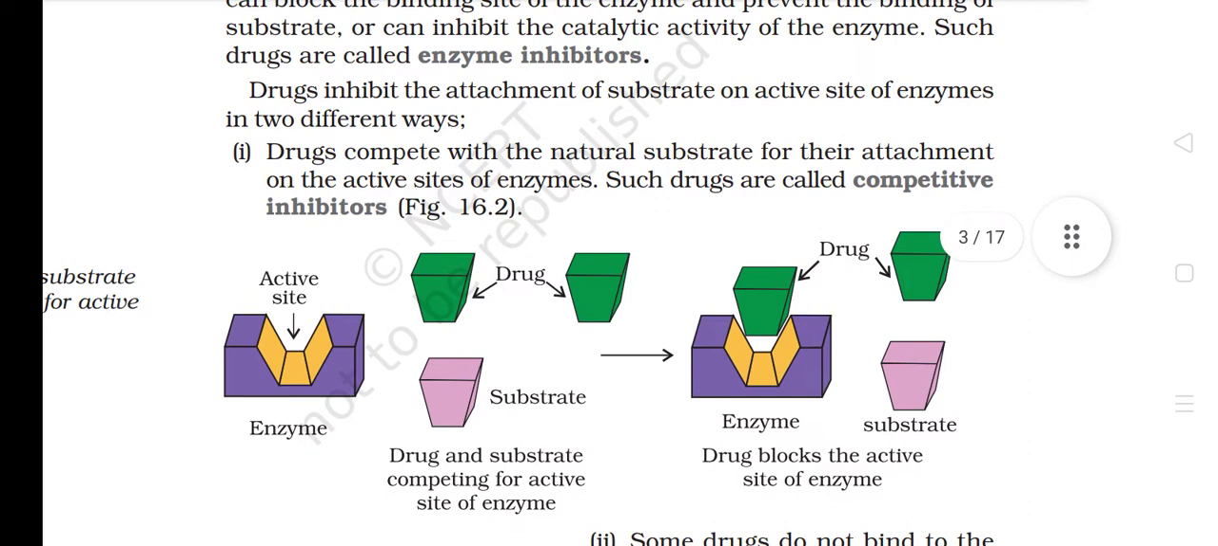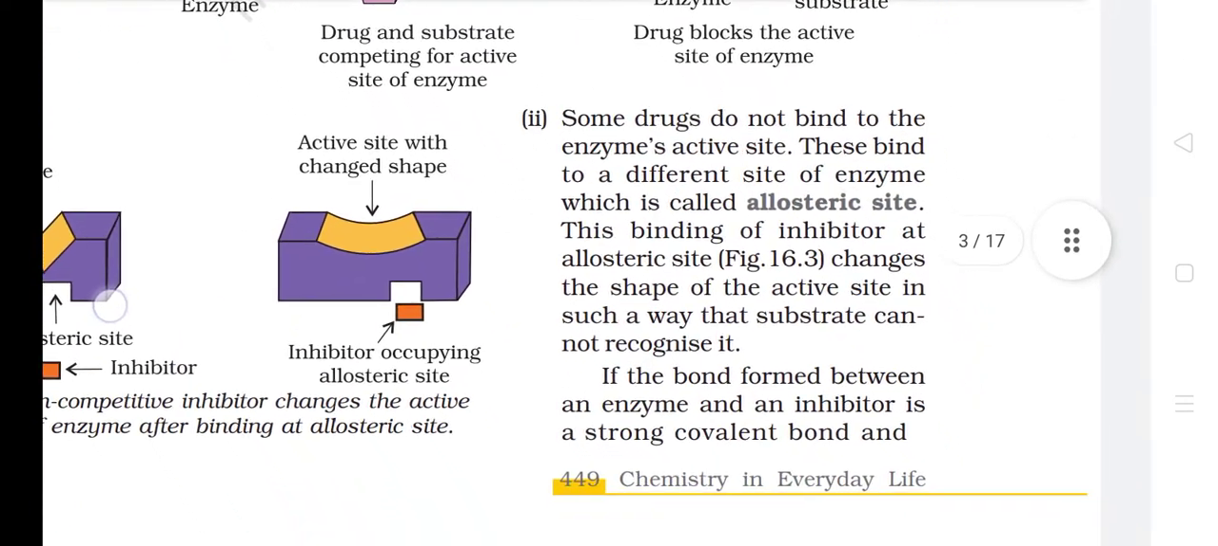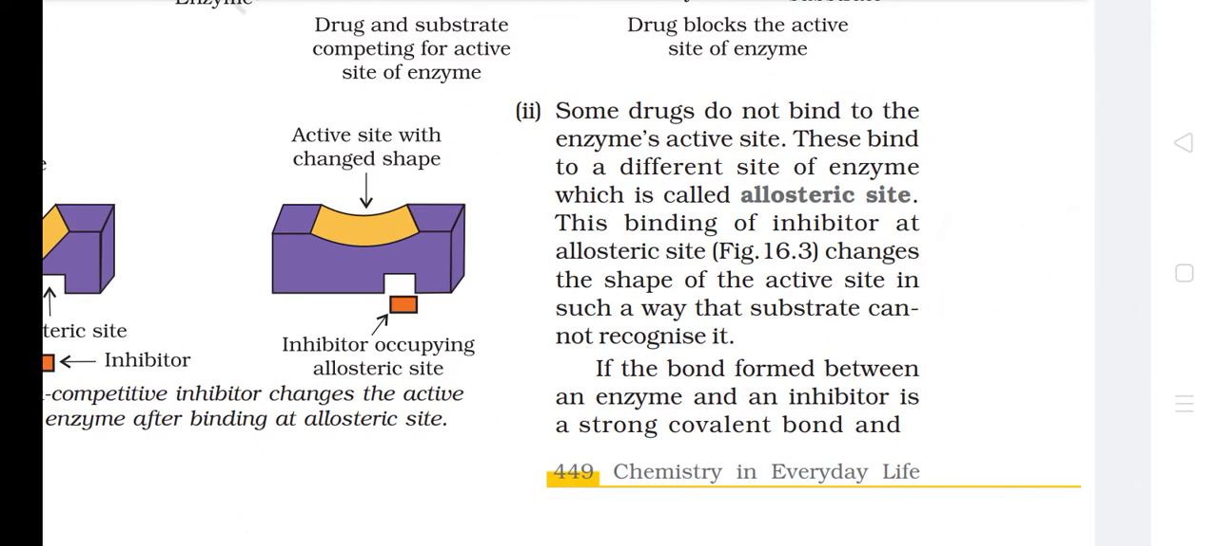Drugs inhibit the attachment of substrate on the active site of enzymes in two different ways. First, drugs compete with the natural substrate for their attachment on the active sites of enzymes. Such drugs are called competitive inhibitors. Second, some drugs do not bind to the enzyme's active site. These bind to a different site of the enzyme, which is called the allosteric site.